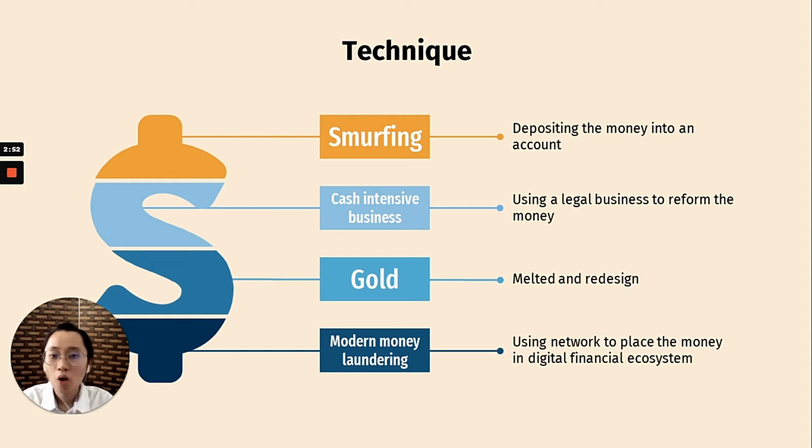But after all things considered, some launderers will think that smurfing or cash intensive business is very high risk. So they will use the gold technique, which means they use the illegal money to buy gold, or use gold obtained from illegal activities, and then melt it, redesign it, and then sell it, or just keep it themselves.